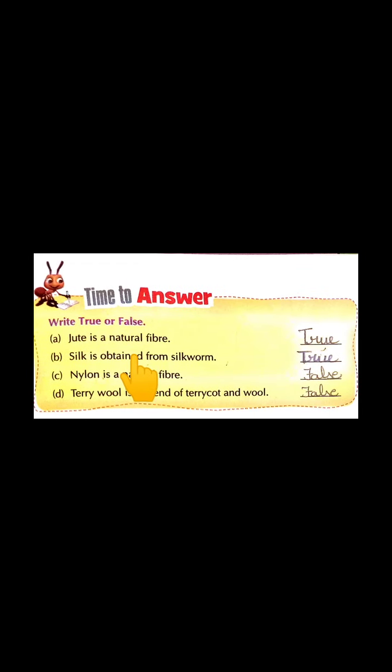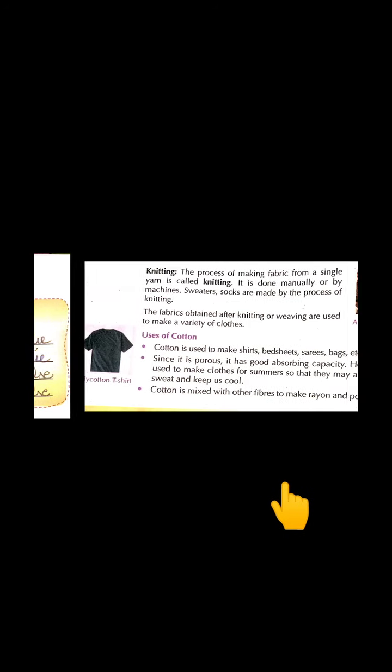Now on page number 45, on the top, yellow box, time to answer. You have to find out whether the statements are true or false. So let's discuss the first statement. Jute is a natural fiber. It's true. Silk is obtained from silkworm. True. Nylon is a natural fiber. False. Terry wool is a blend of terracotta and wool. False, because it is the blend of terylene and wool.